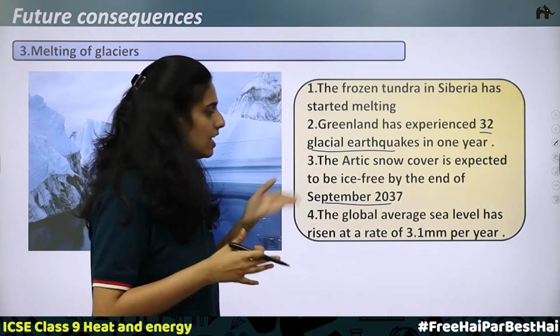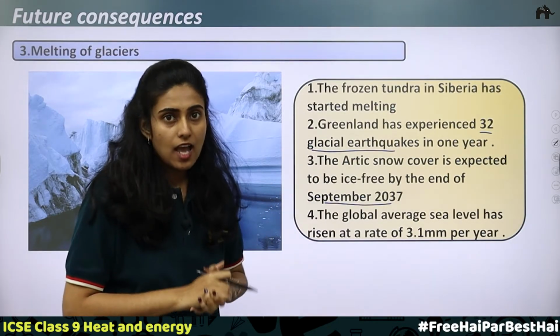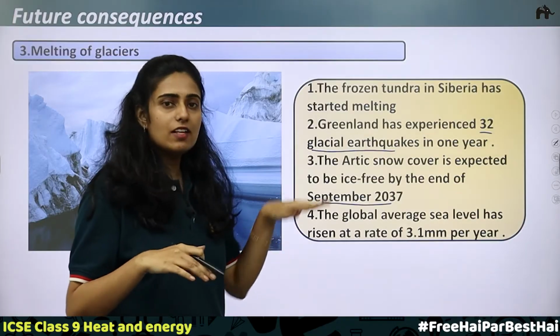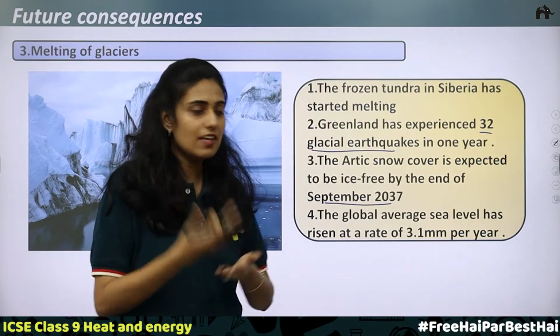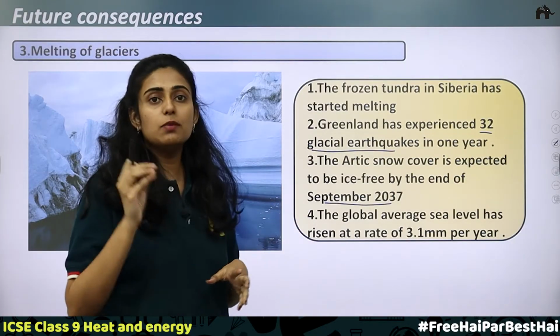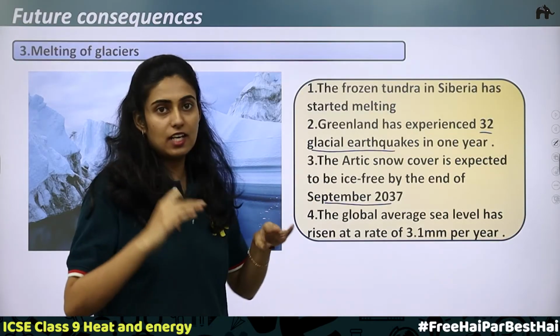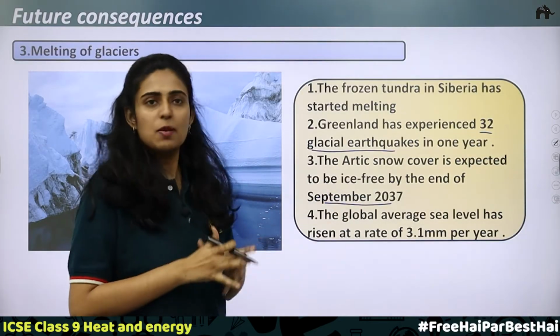So why is the sea level rising? Because ice is melting. When ice melts, what happens? The sea level will be rising. So the global average sea level has risen at the rate of 3.1 millimeter per year. Every year it is rising by 3.1 millimeter.